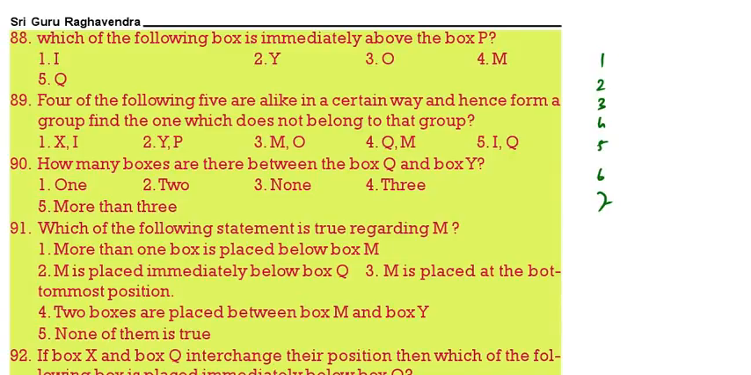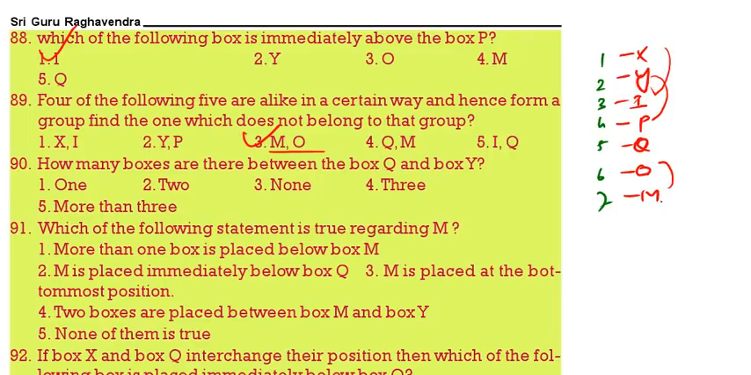The first one is X, next Y, next I, next P, Q, O, M. Which is immediately above P? I. 4 of the following 5 are alike in a certain way and hence form a group. Which is the one that does not belong to the group? See, X, I, one gap; Y, P, one gap; M, O, there is no gap. So MO is the odd one out.